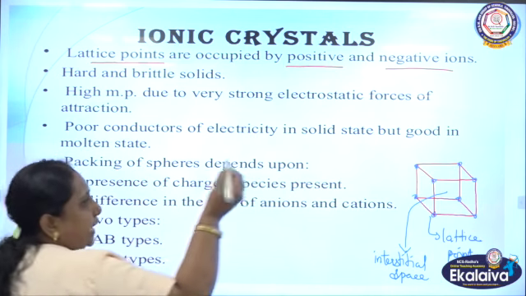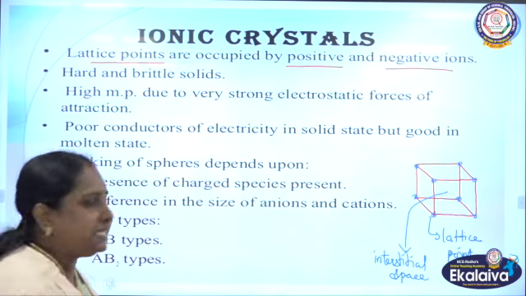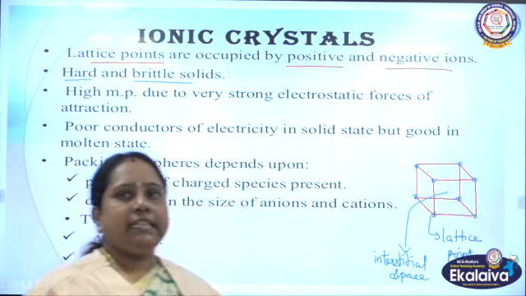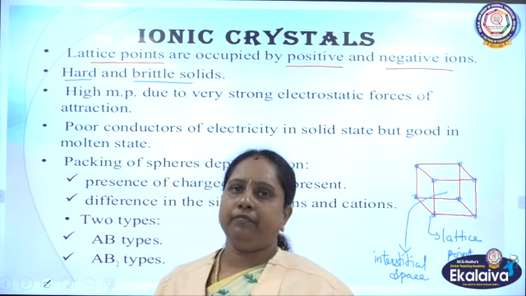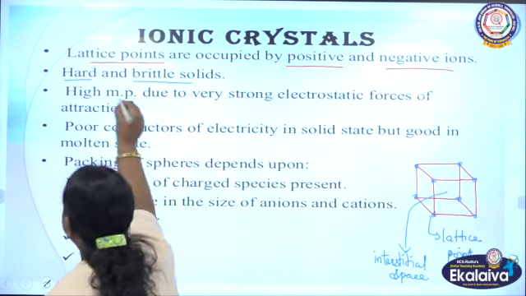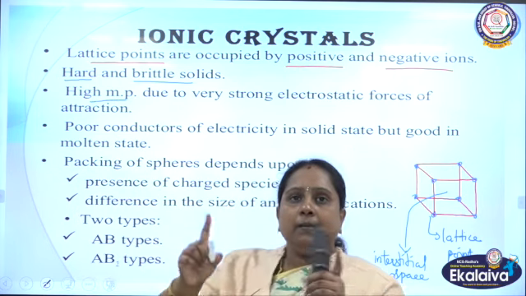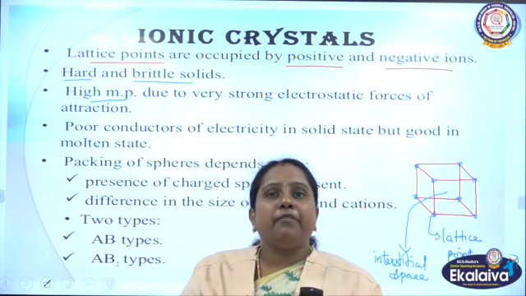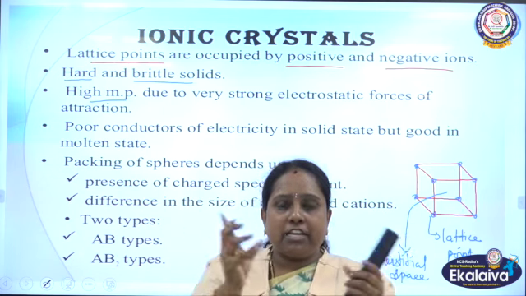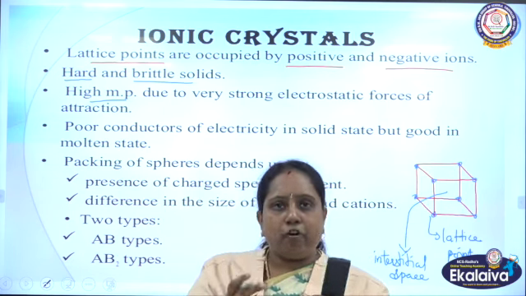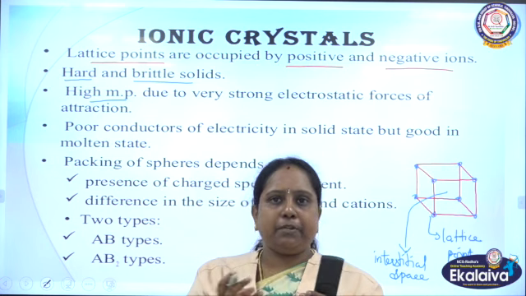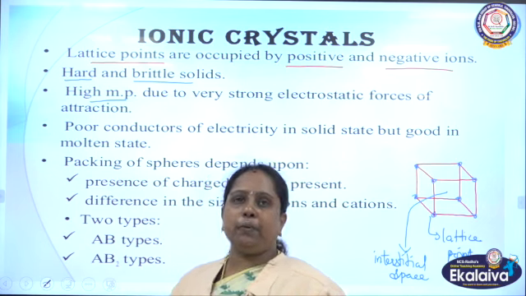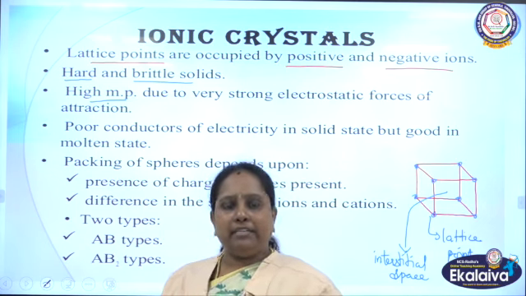And as they are made up of ions, of course they will maintain rigidity, isn't it? So they are hard and brittle too. Brittle means they can be broken into pieces when they are hammered. And they have a high melting point because oppositely charged ions are present in the crystal. The attraction will be very strong, so a strong force of attraction acts between those ions, and they normally have a high melting point. A large amount of energy will be consumed just to melt, isn't it?